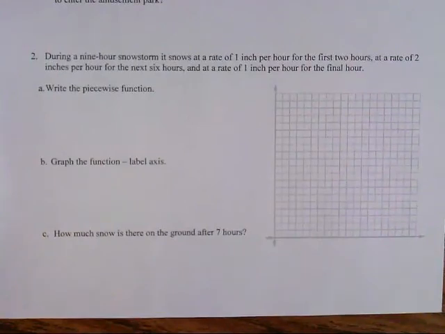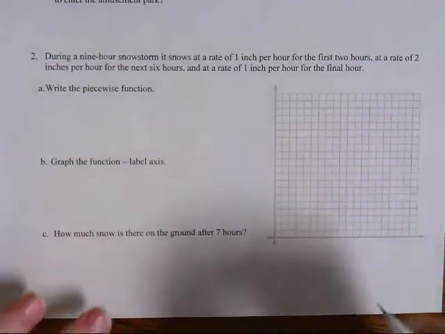Okay, so we're going to be going over number 2 from last night's homework. It is the problem with a snowstorm. It says during a 9-hour snowstorm, it snows at a rate of 1 inch per hour for the first 2 hours, at a rate of 2 inches per hour for the next 6 hours, and at a rate of 1 inch per hour for the final hour. Okay, so we're going to write a piecewise function for this.